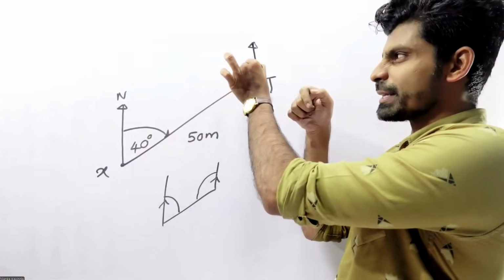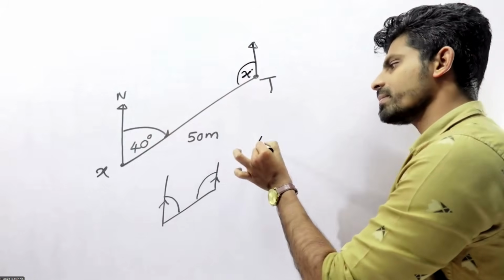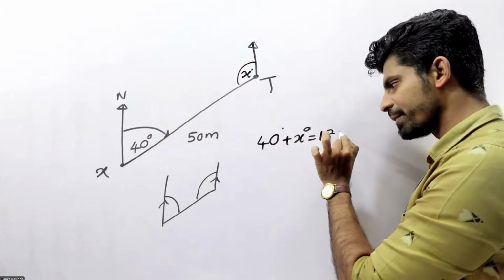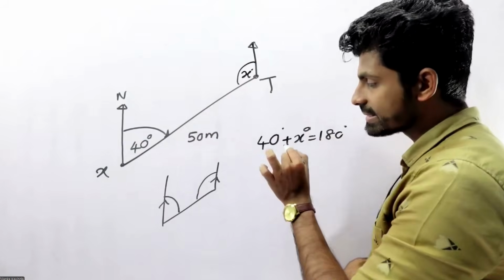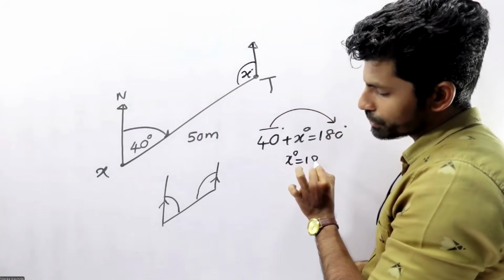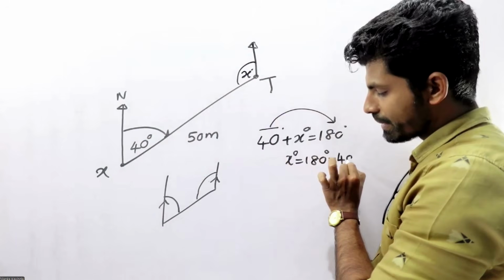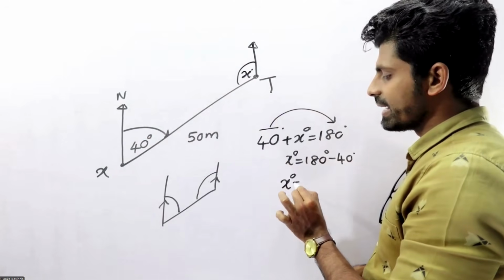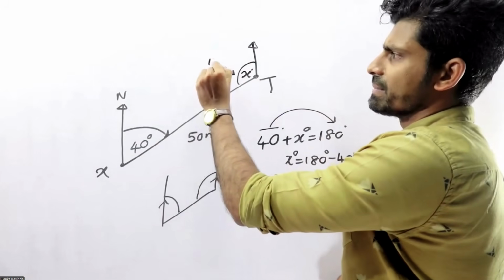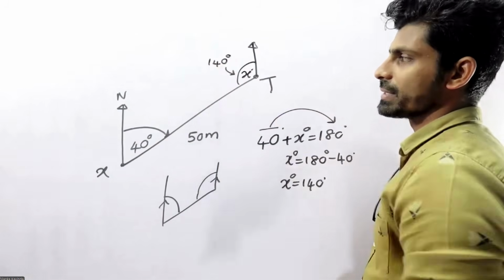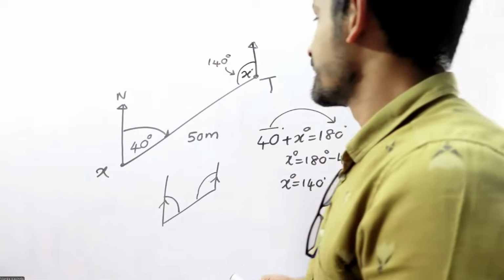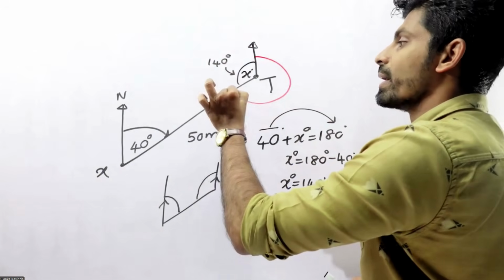40, I'm taking this one equals X. 40 plus X equals 180, allied angles. Moving 40 to the other side, X equals 180 minus 40, X equals 140. So that means X equals 140. What is the value of Y?